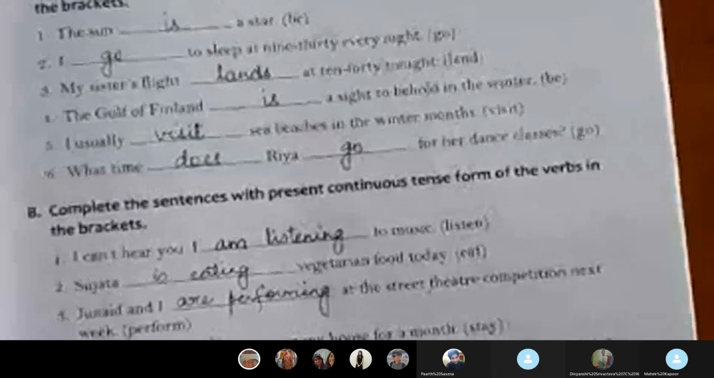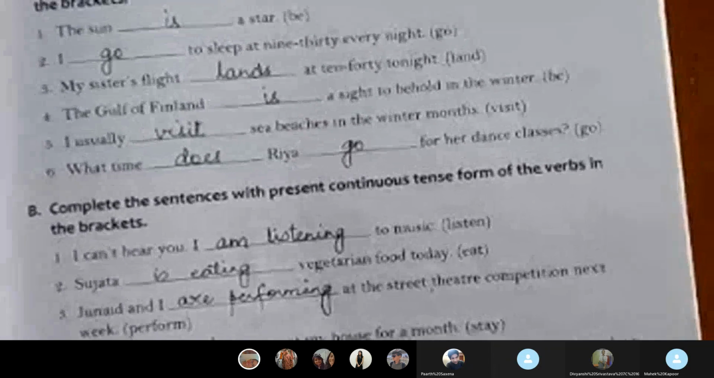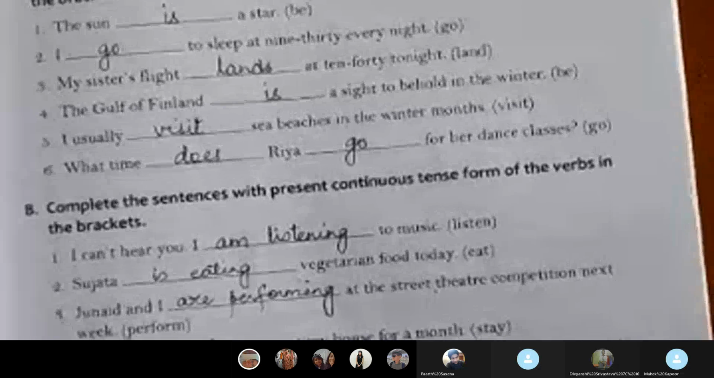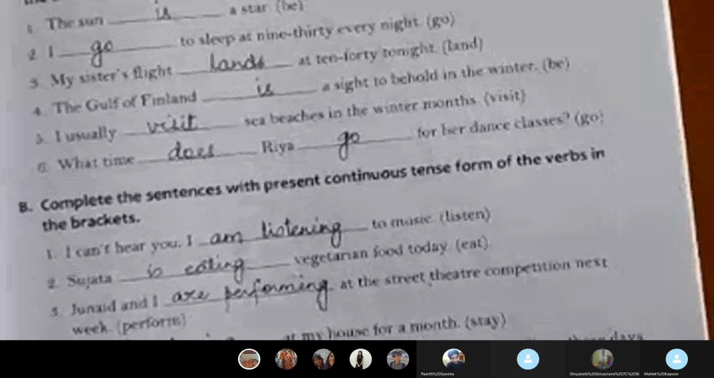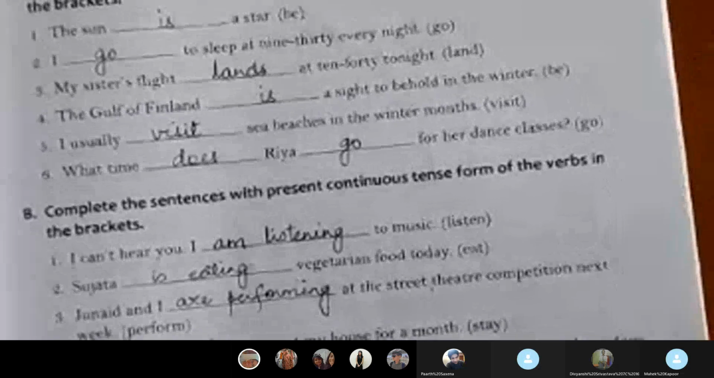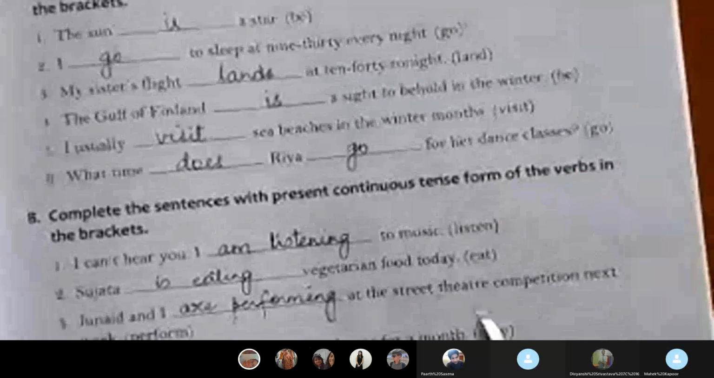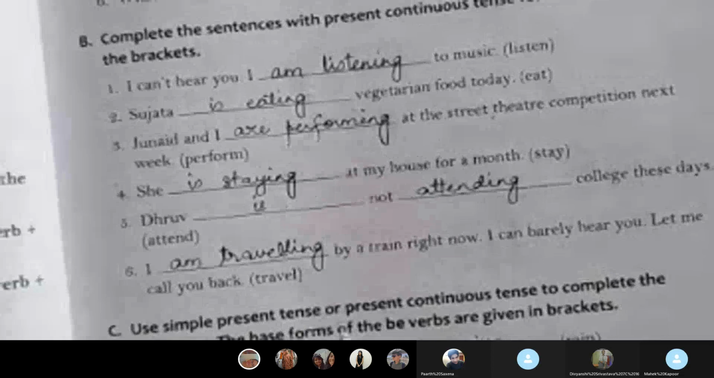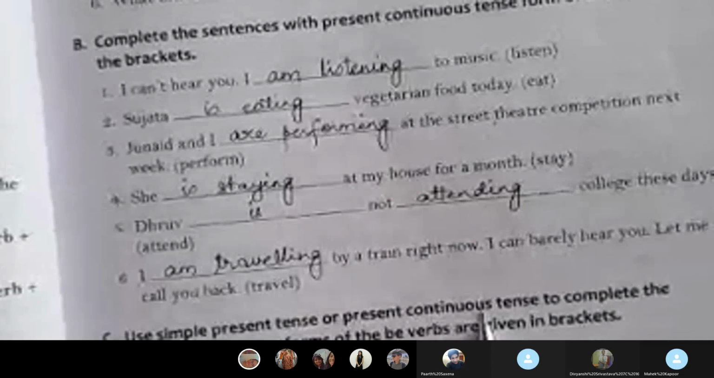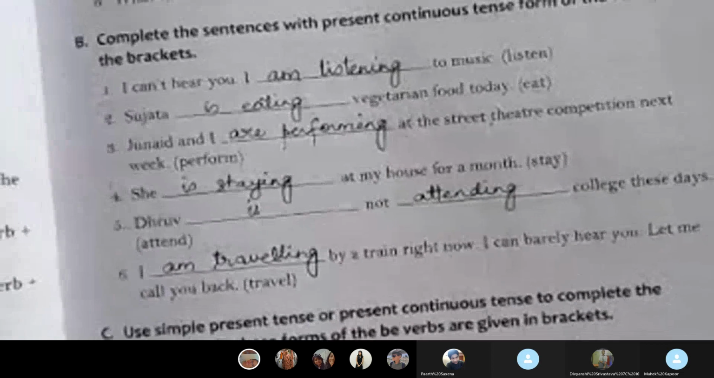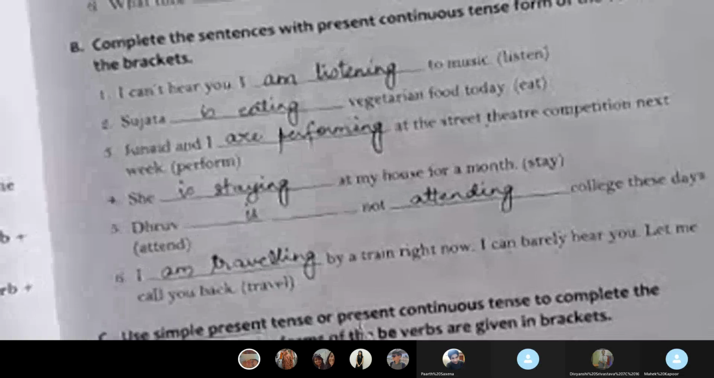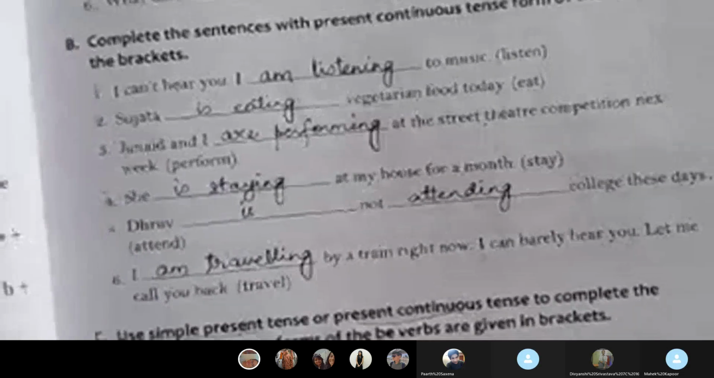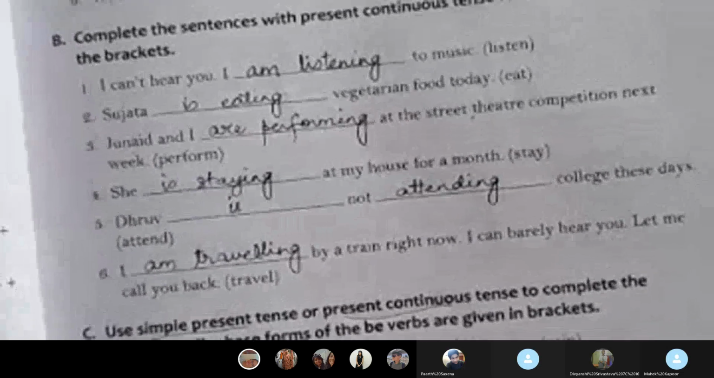Number 6, I'm traveling by a train right now. I can barely hear you. Let me call you back. I'm traveling. A exercise, B exercise, both to be done here only. Coming to C, use simple present tense or present continuous tense to complete. That means now you have an option. You can either use simple present or present continuous wherever the situation demands.